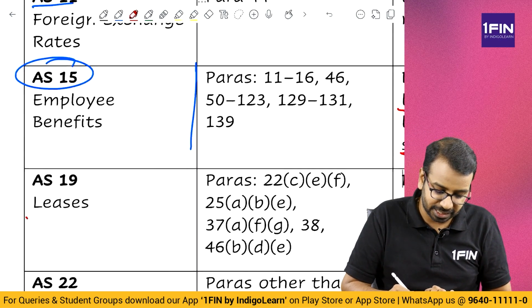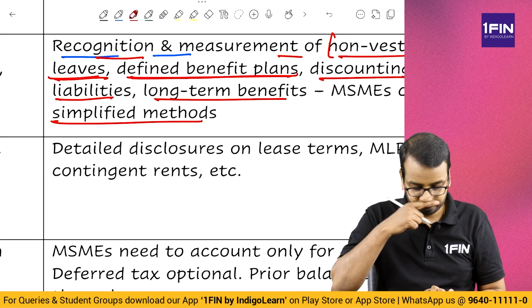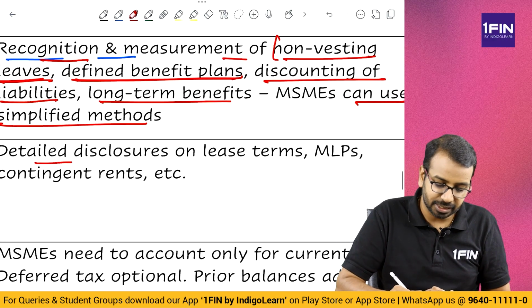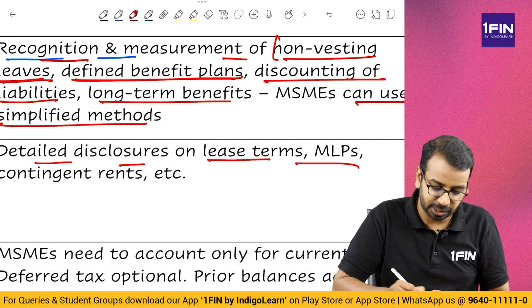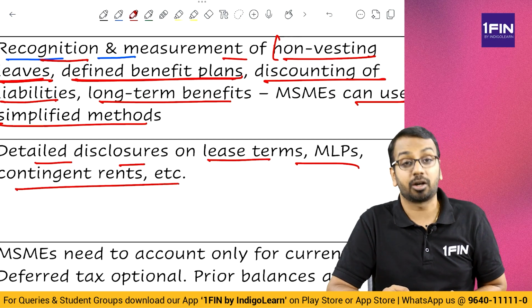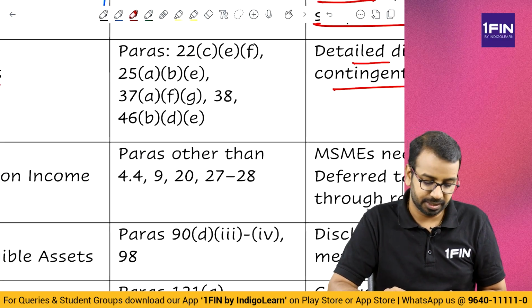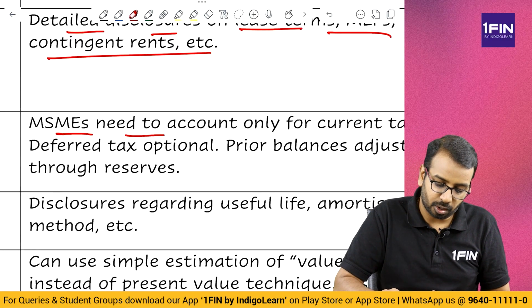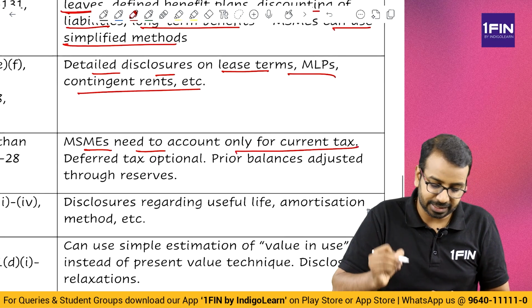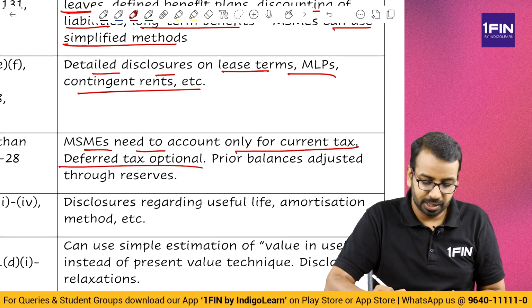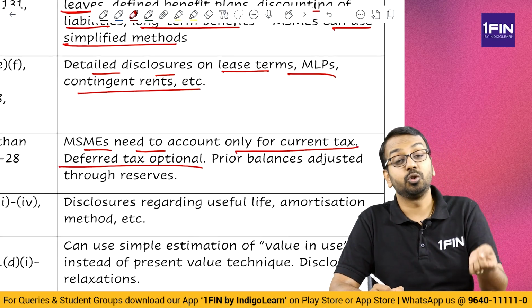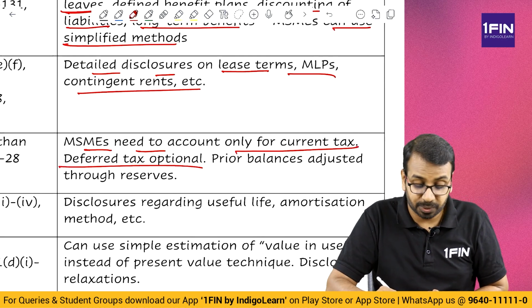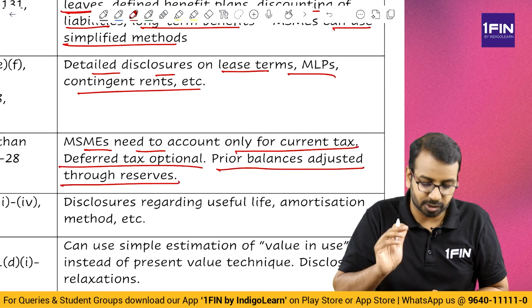Then, as far as AS 19 leases is concerned, detailed disclosures related to lease terms, minimum lease payment, contingent rents, etc., they are not required to be given. On AS 22 taxes on income, MSME need to account only for current taxes. Deferred tax is optional. And if at all you are now becoming an MSME, the previous period deferred tax have to be adjusted through the reserves.